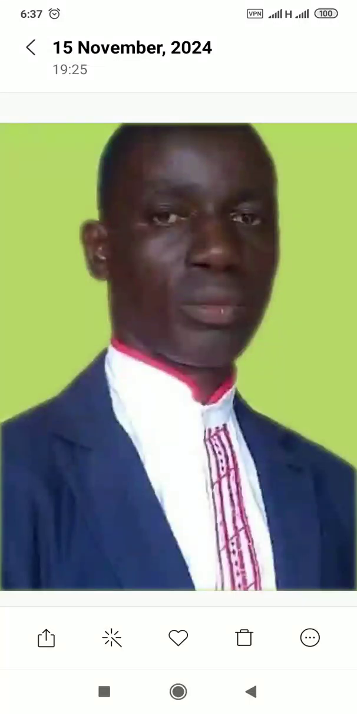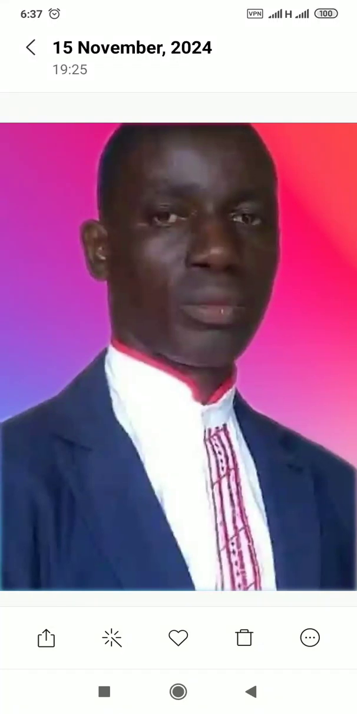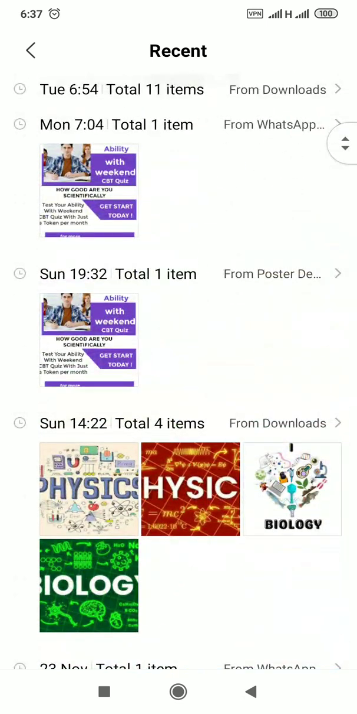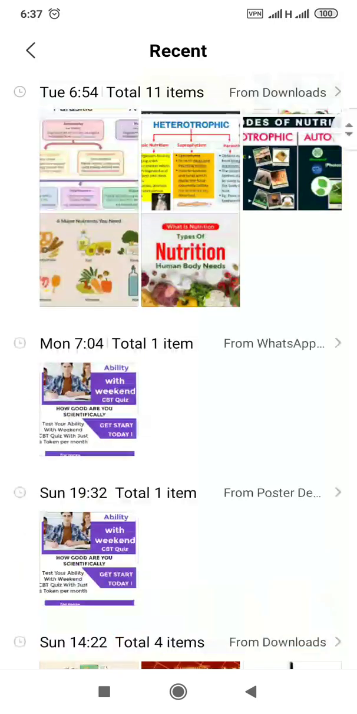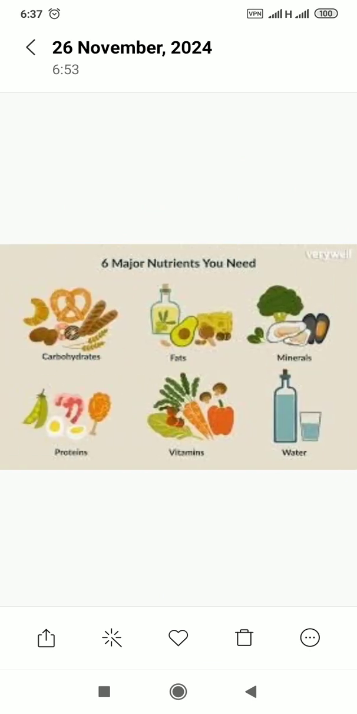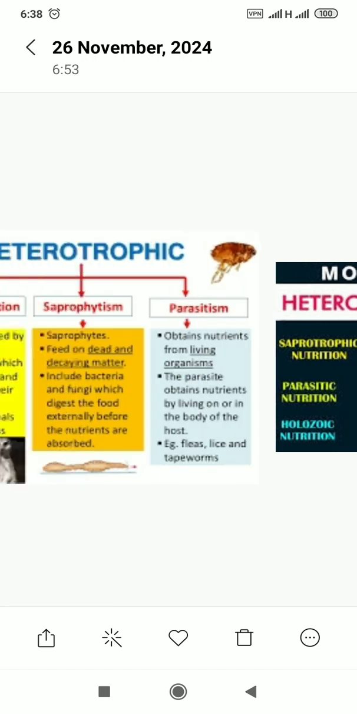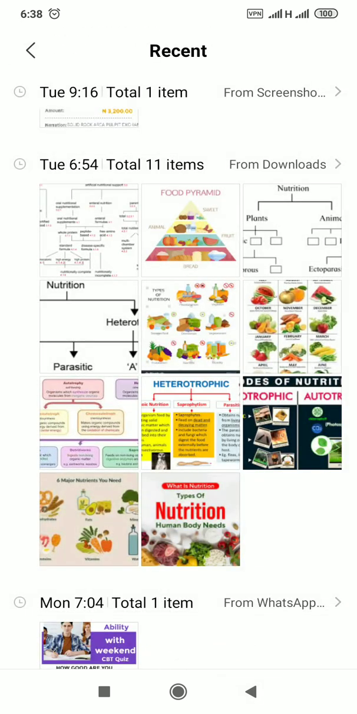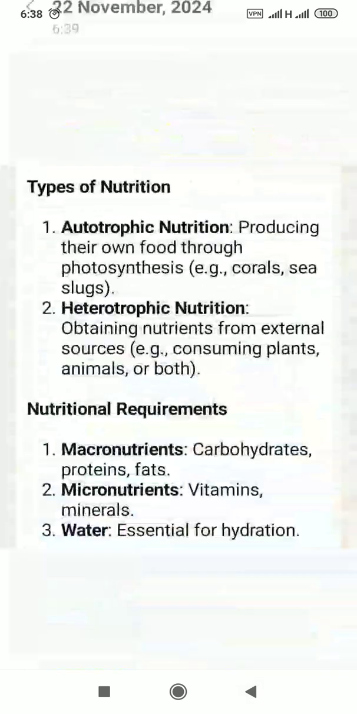Today we're considering nutrition and looking at it in diverse areas: nutrition in animals and nutrition in plants. We're looking at biology, and we'll continue with biology. Some of these important diagrams will be of great importance to us in our discussion today. However, let's go ahead with our discussion for this morning.